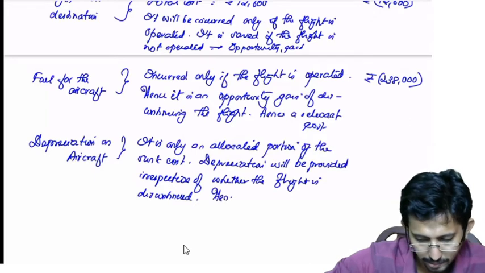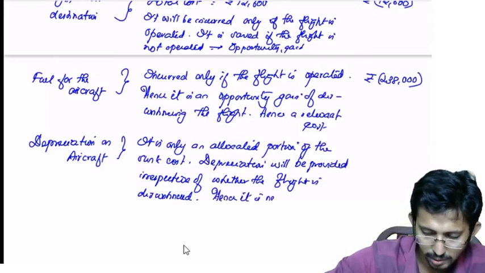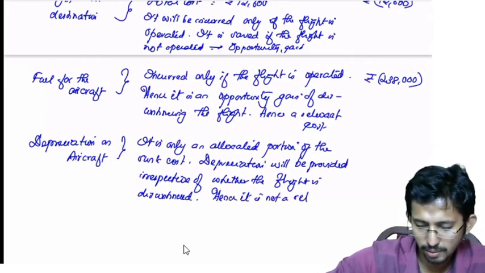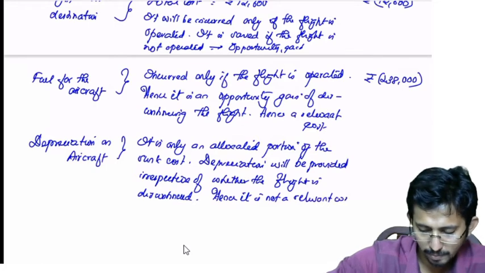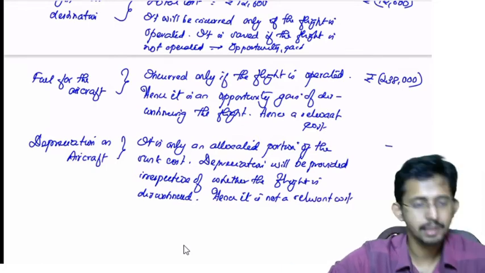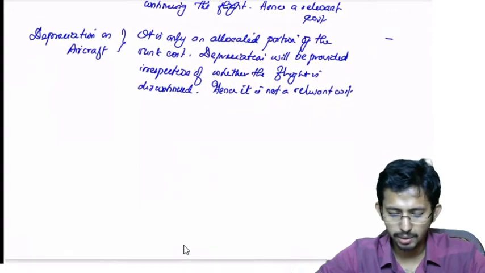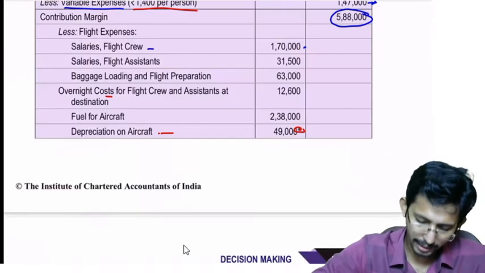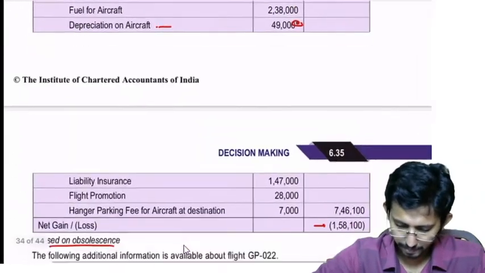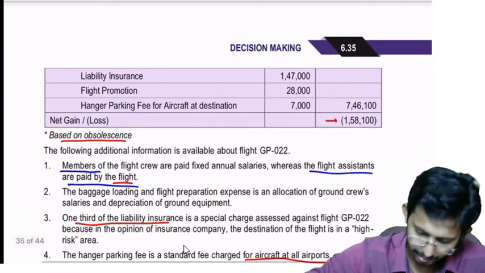Hence, it is not a relevant cost. Depreciation on aircraft is not a relevant cost. Now, next item. What is the next item? Liability insurance.